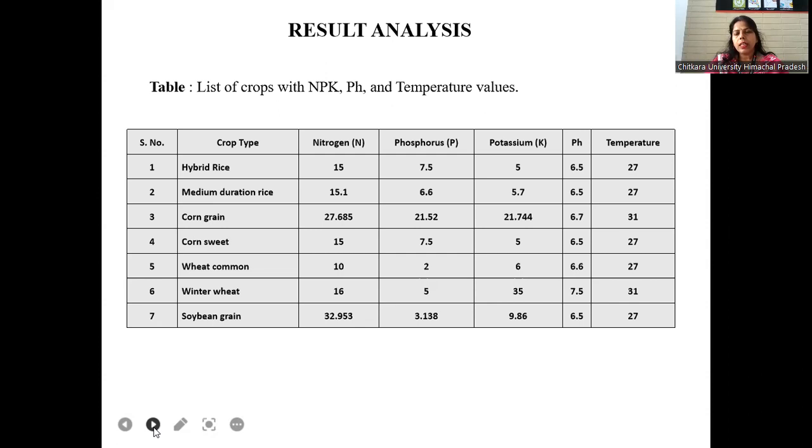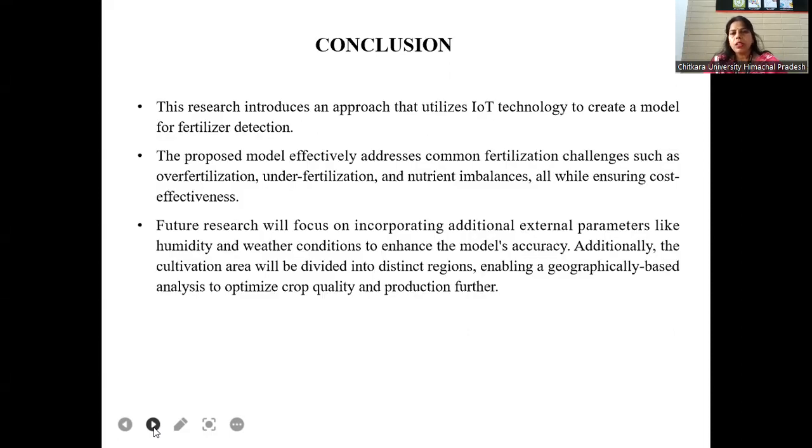Farmers have the knowledge regarding nitrogen, phosphorus, potassium, pH value, and temperature. According to these parameters, any crop type may grow, whatever the size, and its temperature and pH value depend upon the fertilization. So farmers have a little bit of knowledge regarding this. It will help for further things. Then next we'll go for the conclusion part.